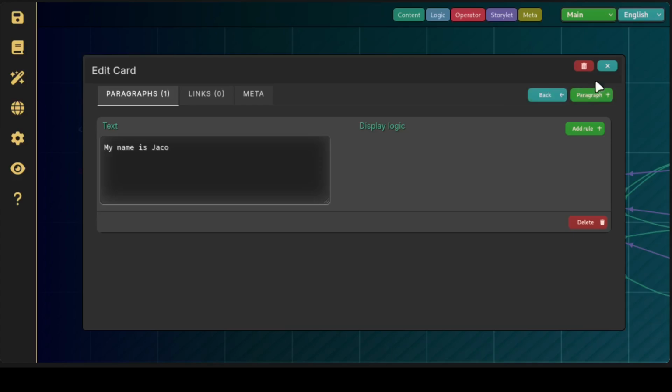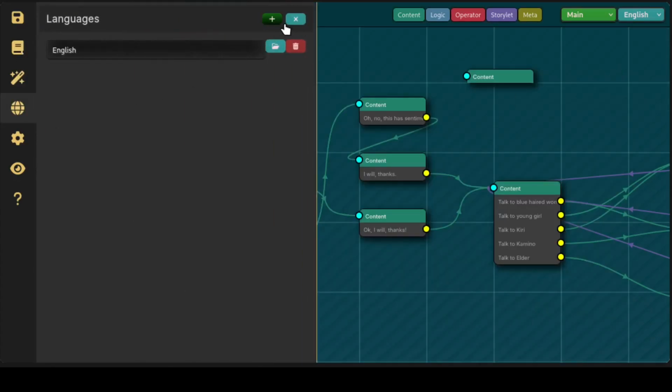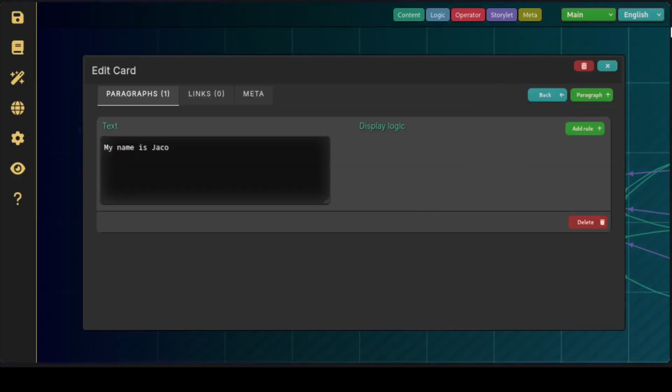My name is Yaku. Okay, so that's English. And let's add another language in there. Key. And then I can change to the other language, and I can just say mi nombre es. And change that, and yeah, you can change it on the fly. That too is a feat. This also works just fine.